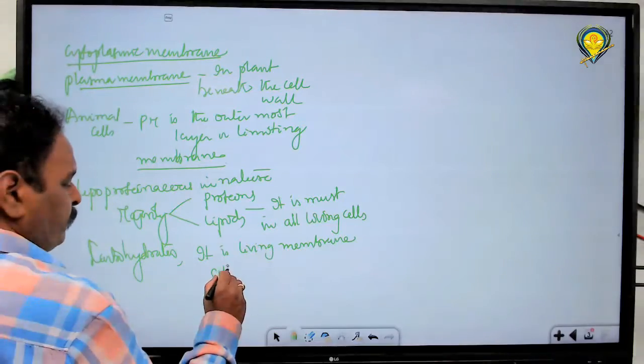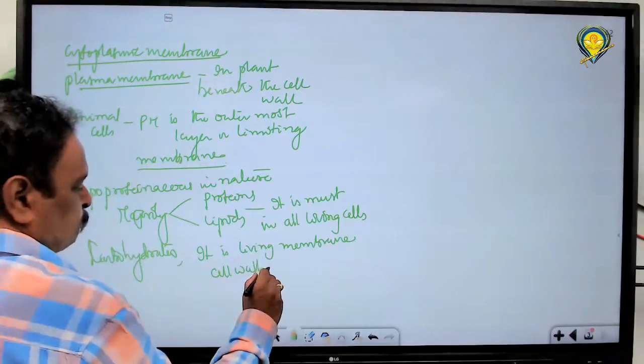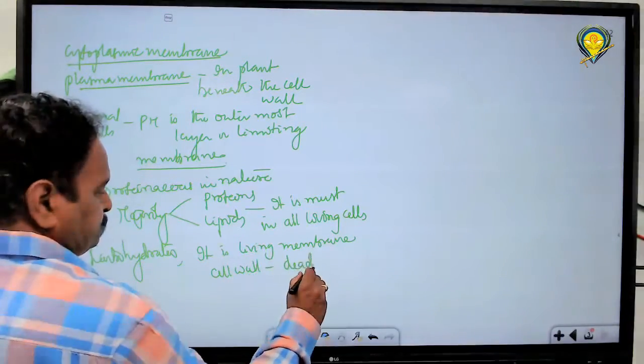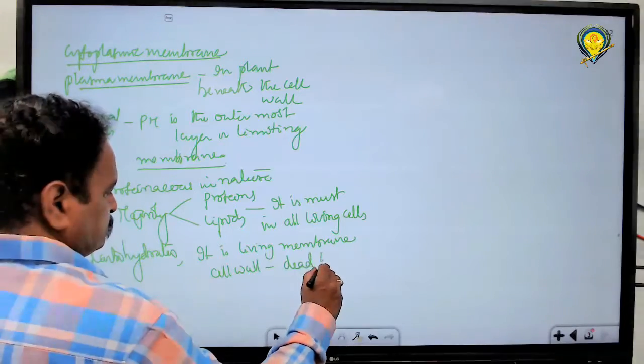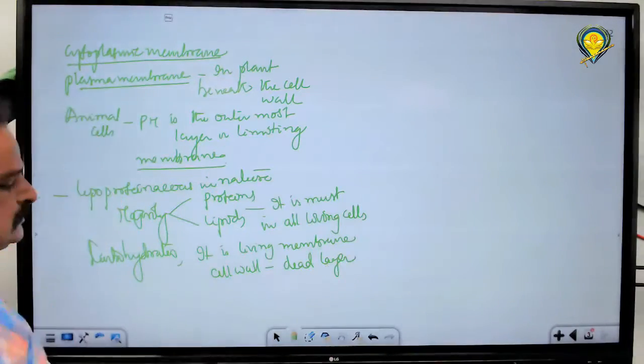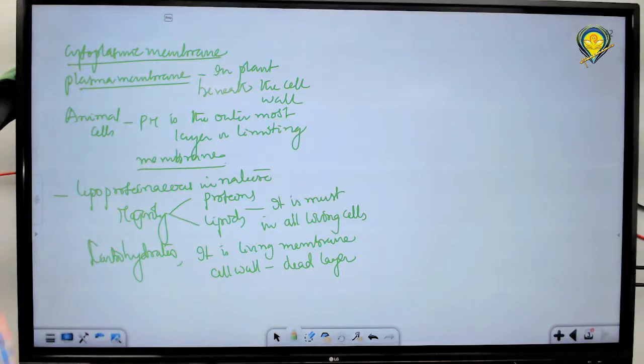Cell wall is dead. So it is a dead layer, not a living cell wall. What is living? Cell membrane is living.